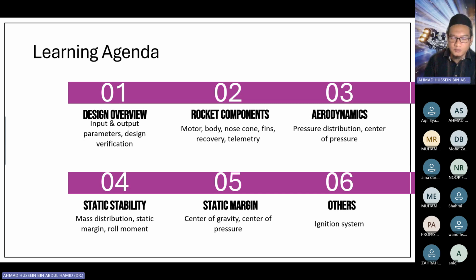This is very important for you to get the knowledge as you go further into the analysis later on. Agenda number 4 is static stability. Agenda 5 is static margin. These two agendas are interrelated. And finally, we will end the session with other systems in the rocket, for example, the ignition systems and also the propellant grain distribution.